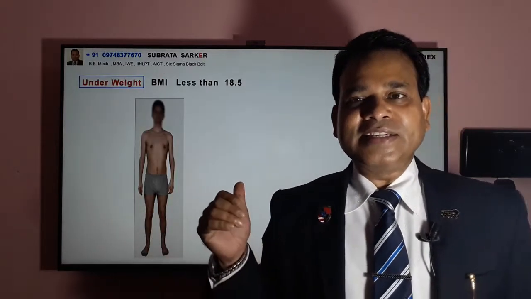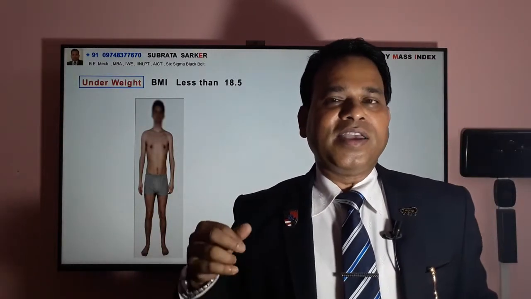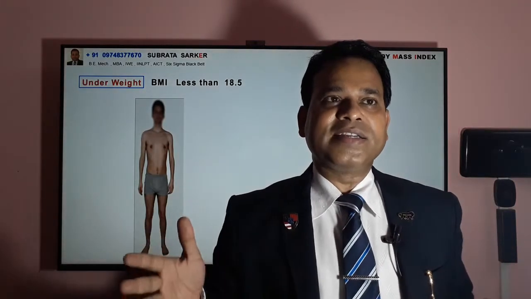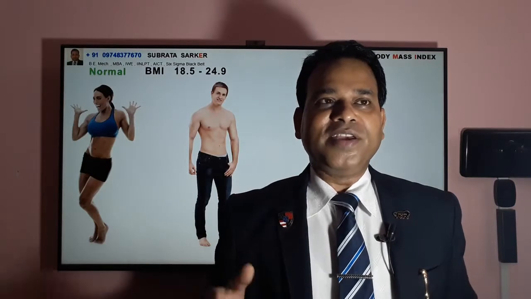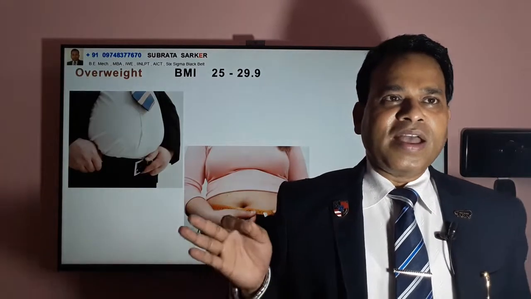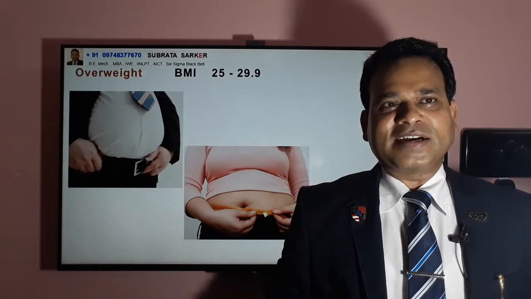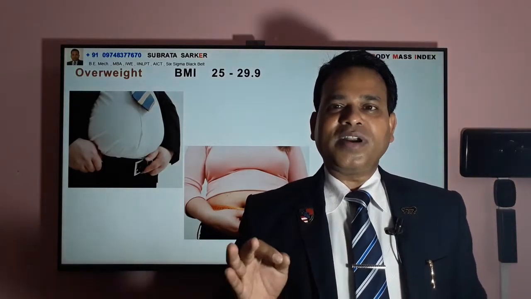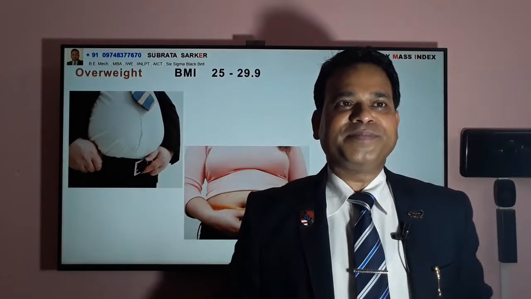So you can see in this picture, if your body mass index is less than 18.5, then your category is underweight. And if your body mass index is between 18.5 to 24.9, then it is a normal or healthy weight. And if body mass index comes between 25 to 29.9, then you are overweight.